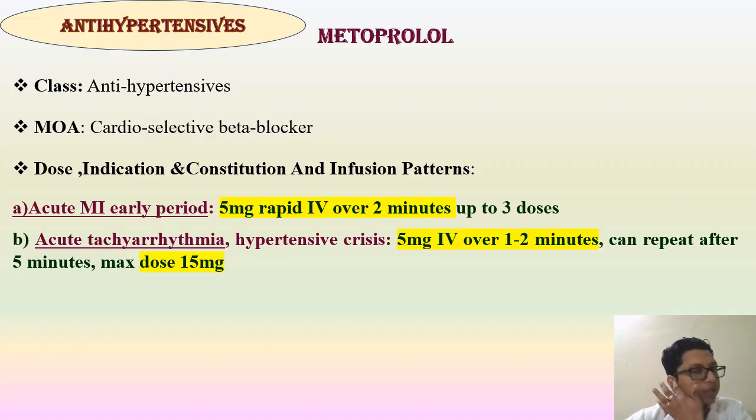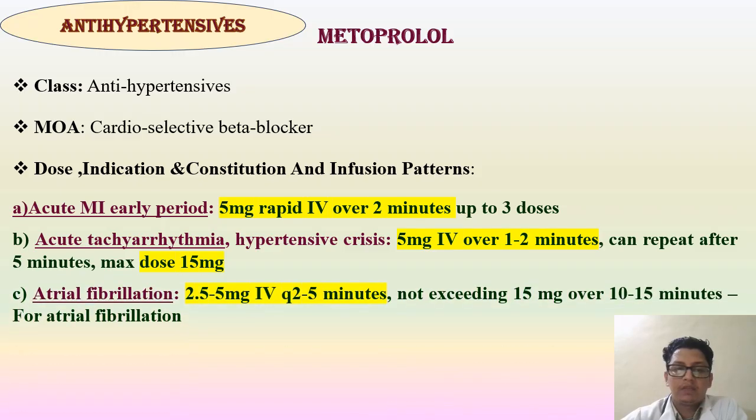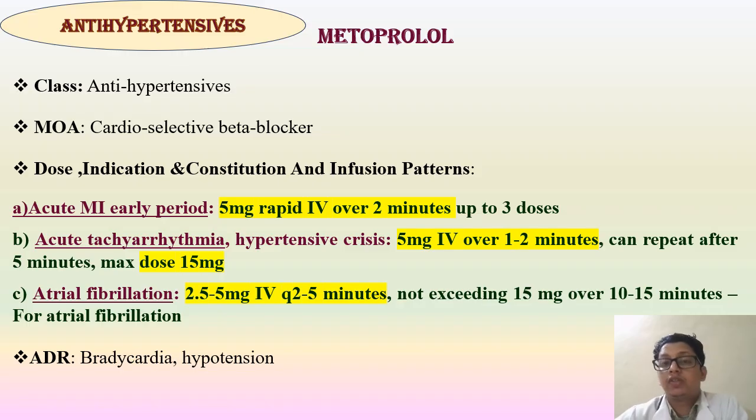In acute tachycardia or hypertensive crisis, 5 milligram IV over 1 to 2 minutes and can repeat after 5 minutes, maximum dose 15 milligram. In AF, 2.5 to 5 milligram IV acute infusion over 2 to 5 minutes, not exceeding 50 milligram over 10 to 15 minutes for atrial fibrillation. Bradycardia and hypotension we can anticipate while administering metoprolol in casualty or emergency department.